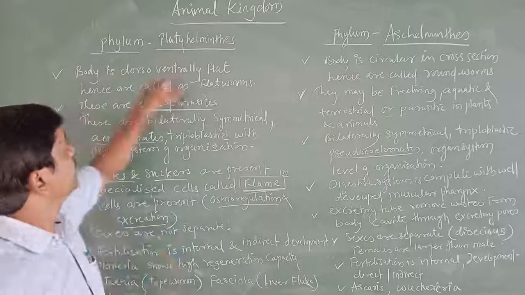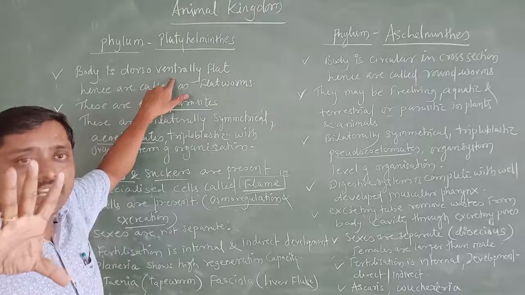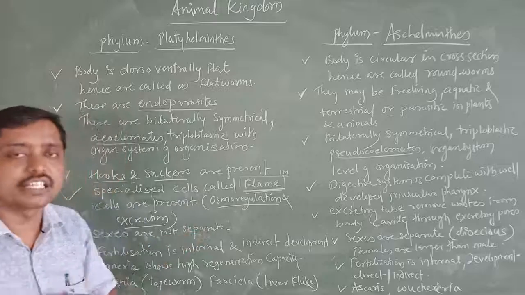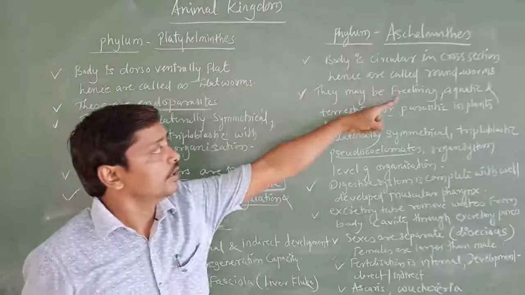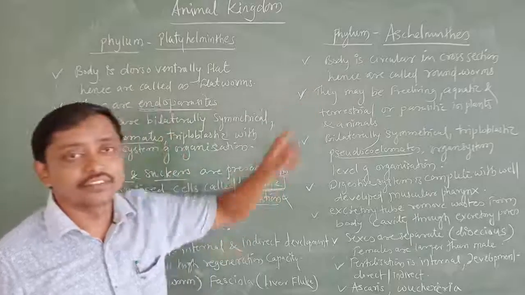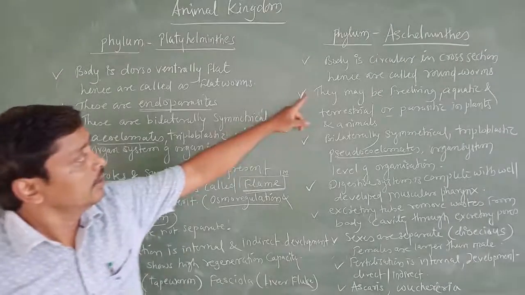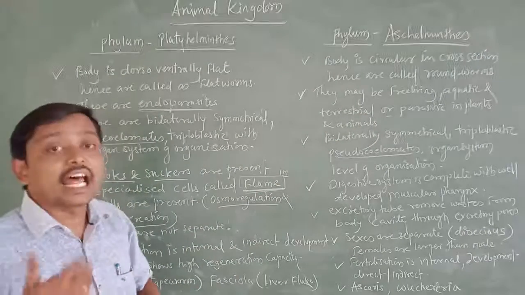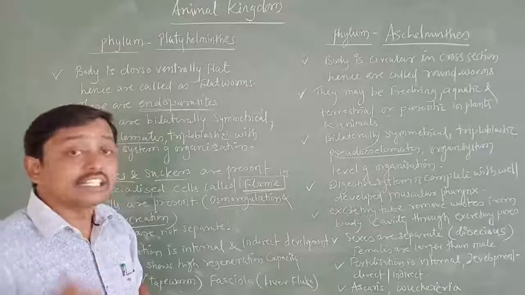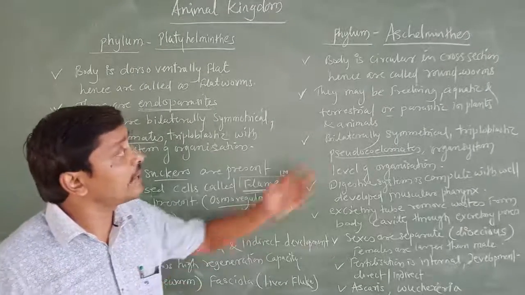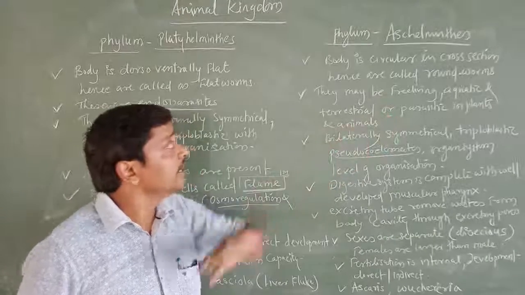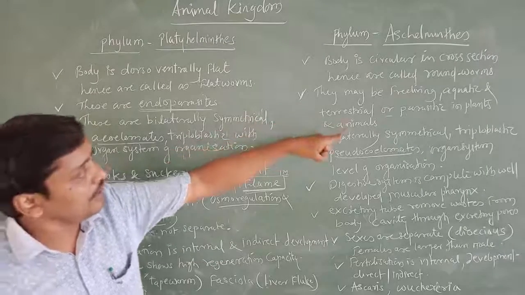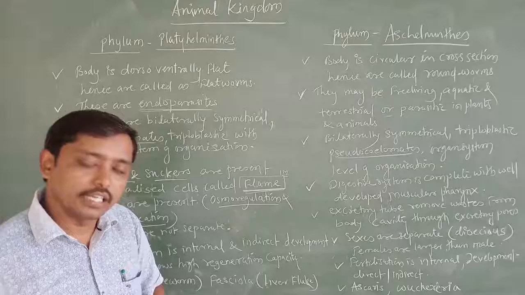What is the difference? Here the flatworms are dorsoventrally flattened. In Aschelminthes, the body is round or circular in cross section. That's why they are called roundworms. Commonly they are called roundworms. They may be free living, aquatic, meaning found in water, terrestrial, found on land, or parasites in plants and animals. Roundworms are free living, aquatic, terrestrial or parasitic in animals and plants.